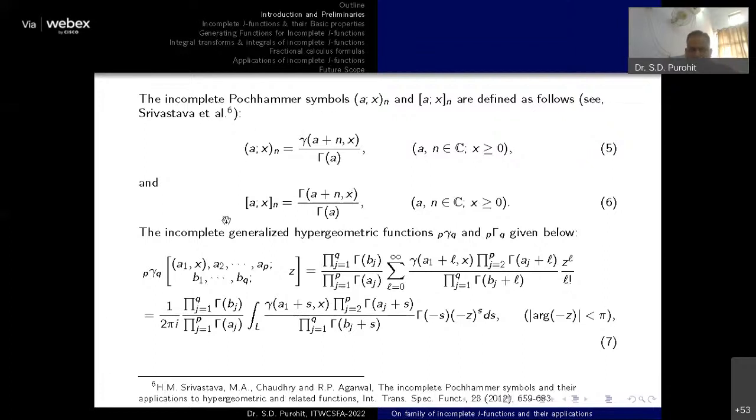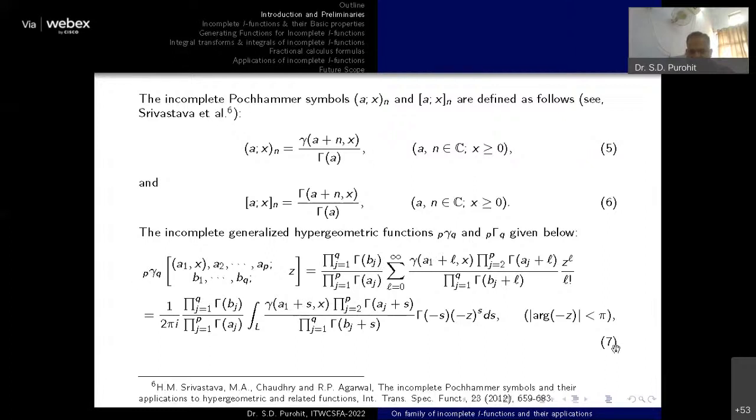If we use these particular Pochhammer symbols to define the generalized hypergeometric function, we will get the incomplete hypergeometric function. So Srivastava et al. defined this particular term as an incomplete hypergeometric function.